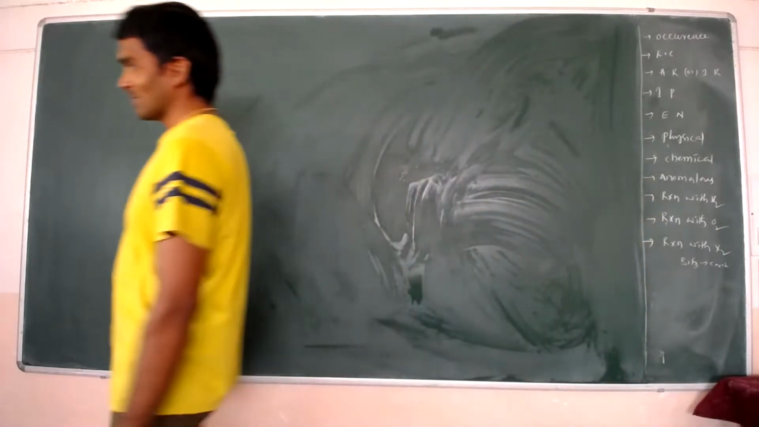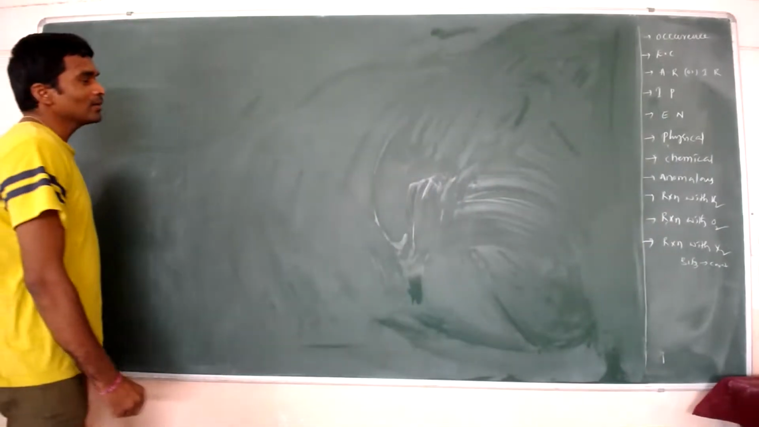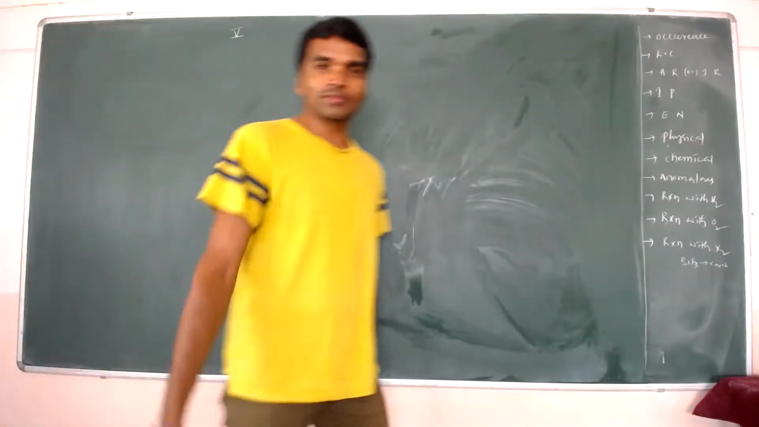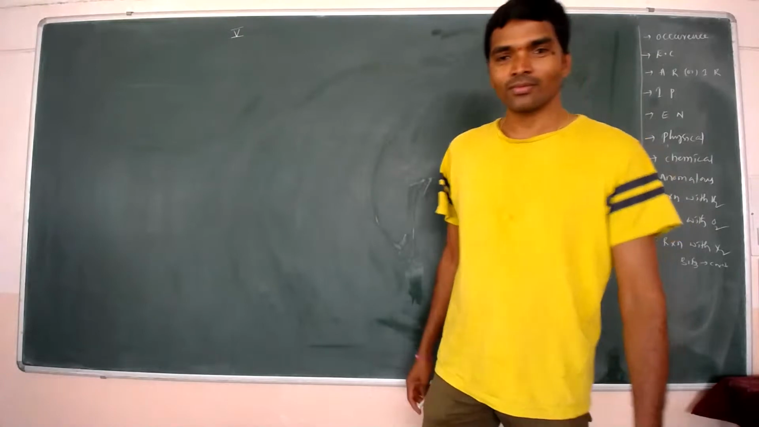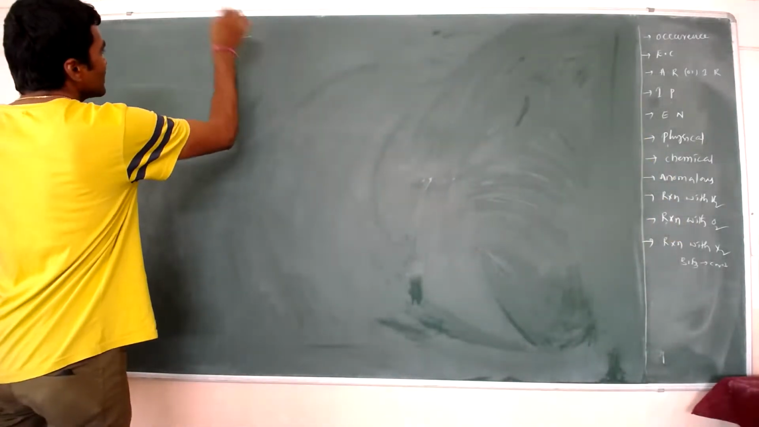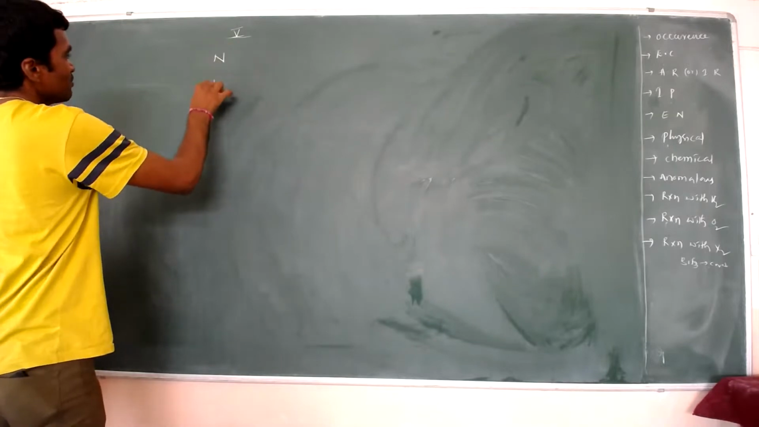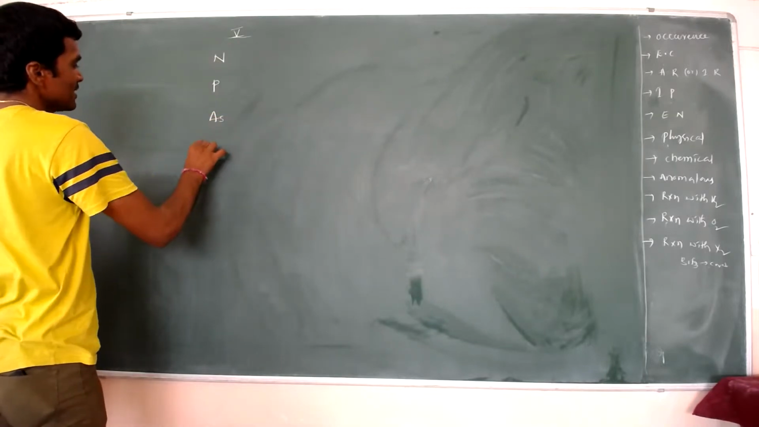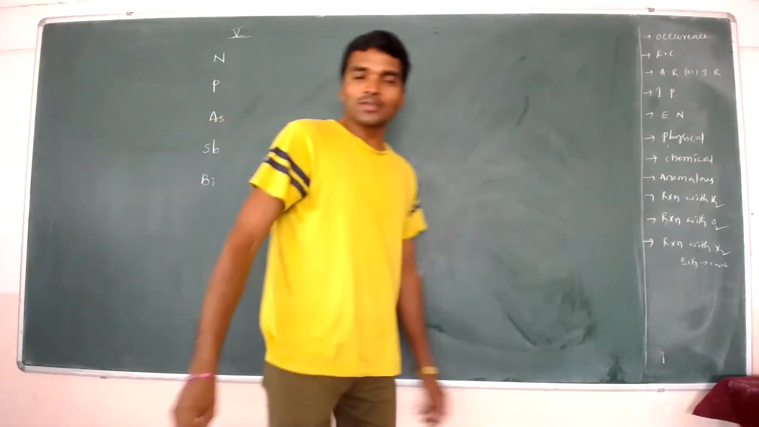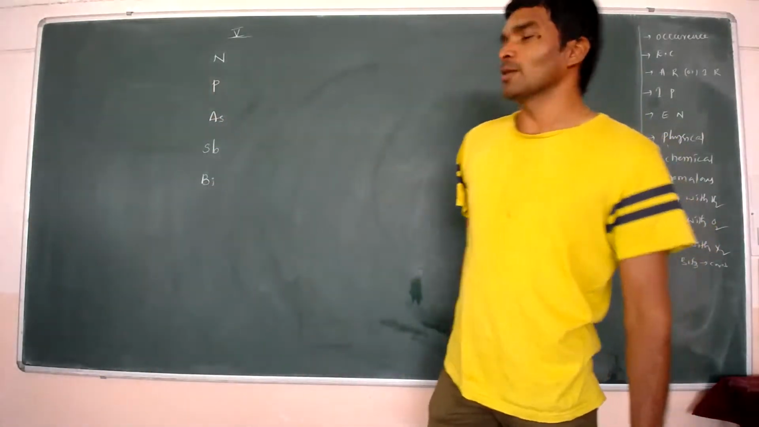Right. Now, the fifth group elements. The fifth group elements are nitrogen, phosphorus, arsenic, antimony, and bismuth. So about these group elements we are going to discuss now.